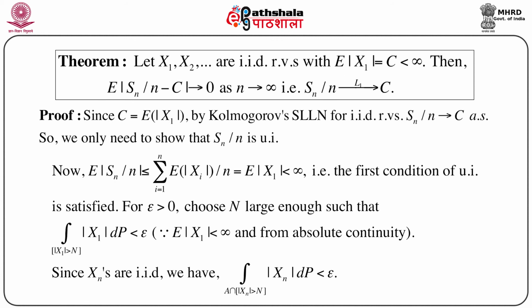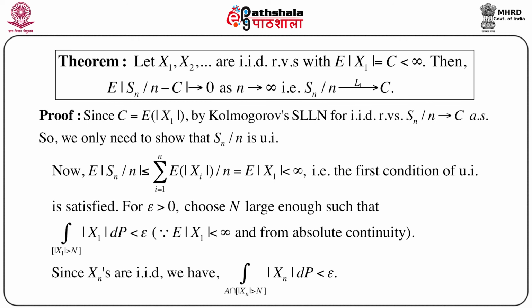So, using the previous theorem and another theorem, the strong law of large numbers, we show that for a sequence of IID random variables with finite expectation, the average Sn by n converges to the same constant, the expectation of x1, in L1.